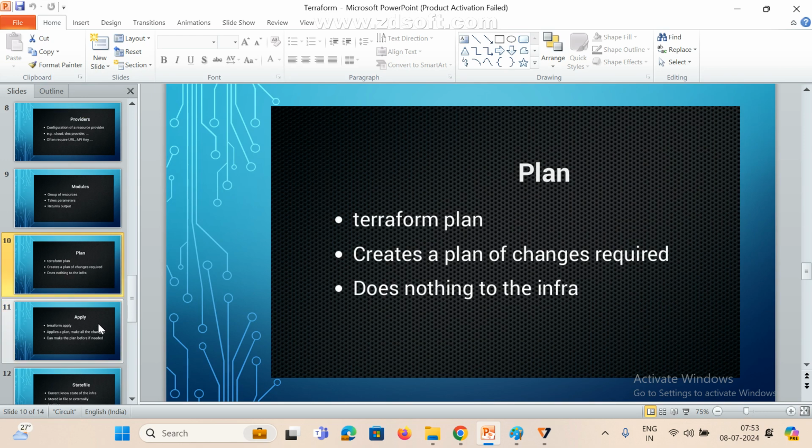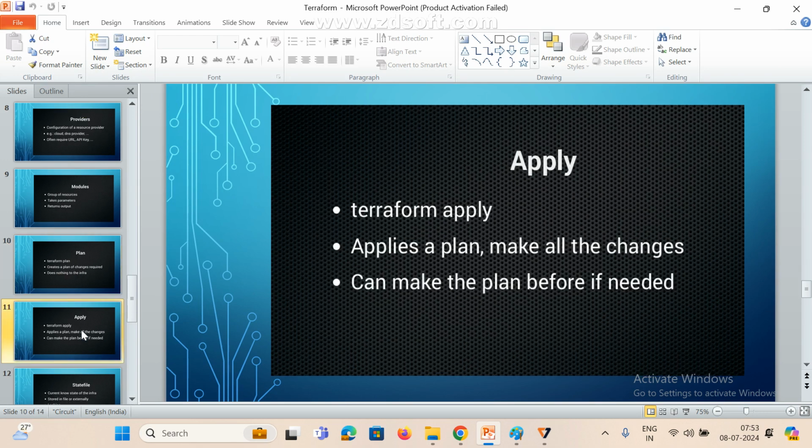So now go to here. This is the plan and same apply. Apply means Terraform apply. Apply says plan, make all changes, and can make the plan before it is needed. Apply means actual resources will be created. Plan means it won't create the actual resource, it will show.